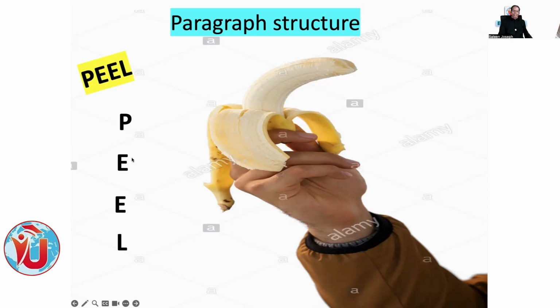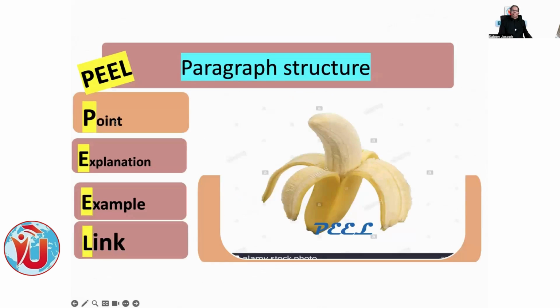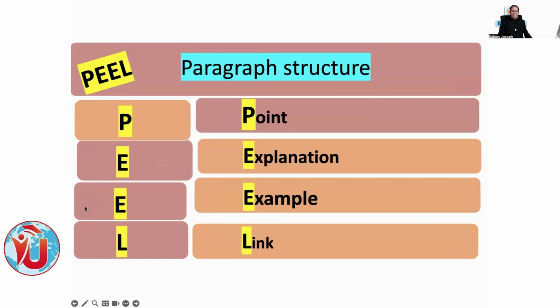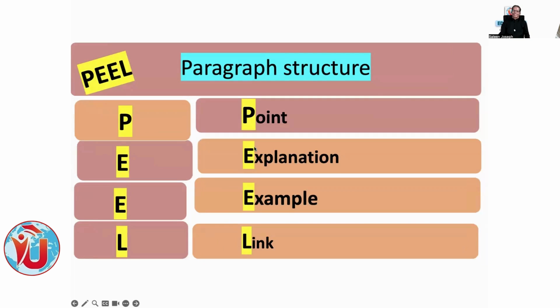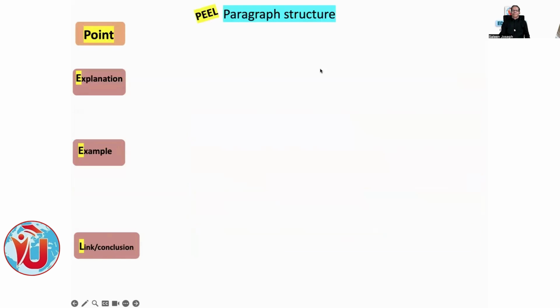Peel the banana. P-E-E-L means what? First one is point, second one is explanation, the other E stands for example, L stands for link. So peeling the banana, as easy as that, you have to peel the banana, peel the audio, peel the text, reading text. Okay, P means point, E means explanation, again E means example or evidence, L means link.